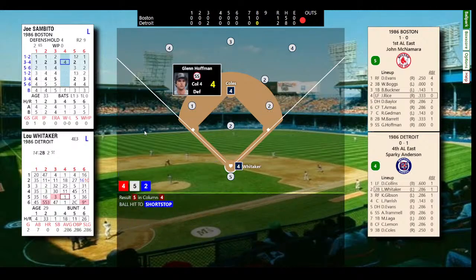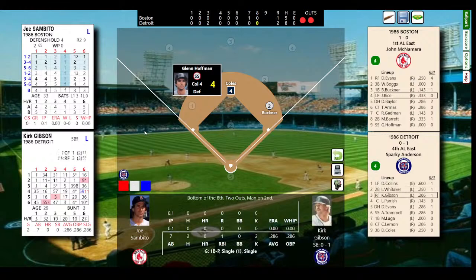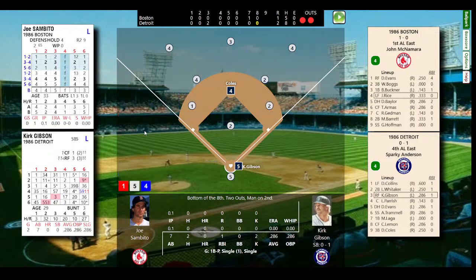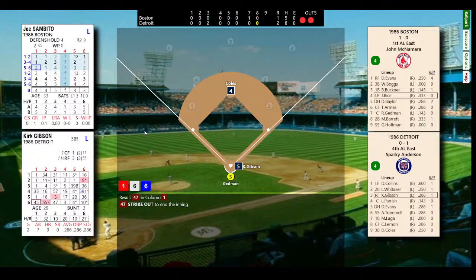Ground ball to Hoffman. Hold our breath. Hoffman makes the play. Glenn Hoffman was a pretty good shortstop. In 86, he was not a good shortstop. And we count the days down until they move him and bring in Spike Owen. So 2 gone. Here comes Gibson. Dangerous spot. Gibson's 1 for 2 today with an RBI single against Joe Sambito. And they struck him out. So Joe Sambito comes in, does a good job. McNamara makes a good move. 1 hit and we go to the top of the 9th.